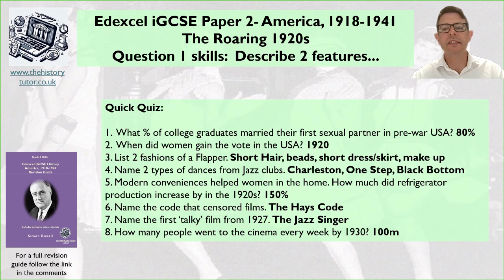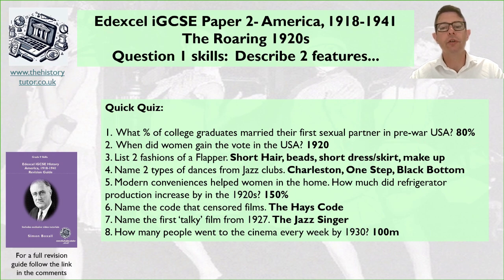Question number 5, modern conveniences help women in the home. How much did refrigeration production increase in the 1920s? So 150%. So now women don't have to go to the shop every single day. They can go to the shops every few days and fill up the refrigerator, keeping food fresh. So that gives women more independence and not always having to go to the shop and do jobs. Suggests also that some things can be pre-made to some extent, and not having to make everything afresh.